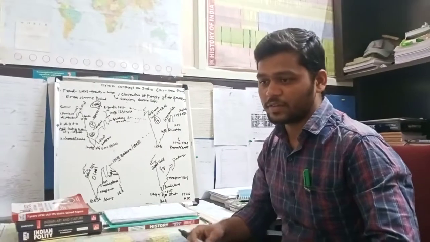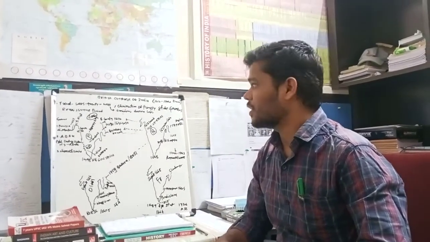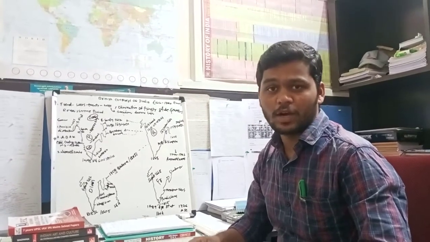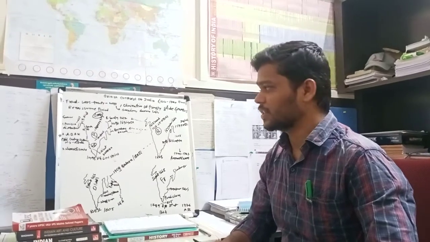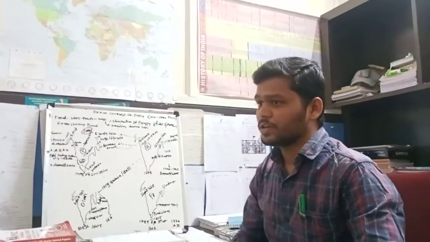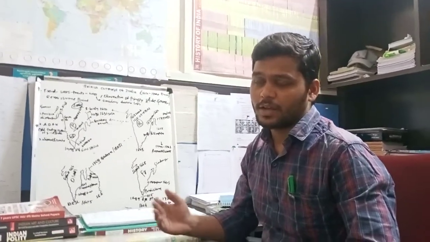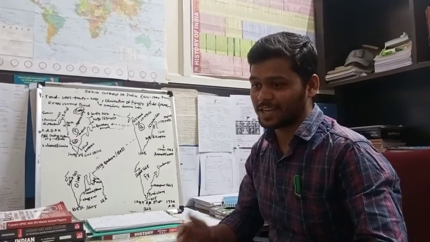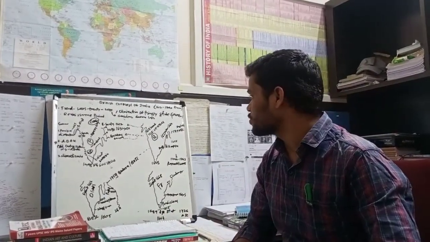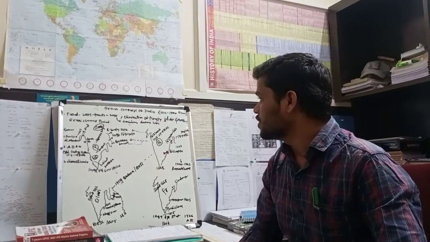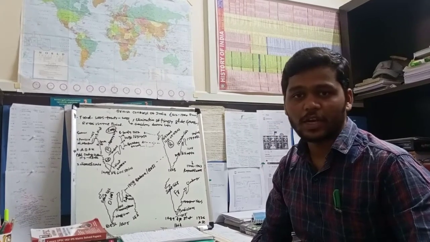Then we can consider the decline of the Mughals. After the Mughals, with the Renaissance period of the world, we consider the start of modern Indian history. So likewise, modern Indian history starts with the Renaissance period in the world. In that scenario, the Mughal period is also called the decline period, and in this period the British also came to India.